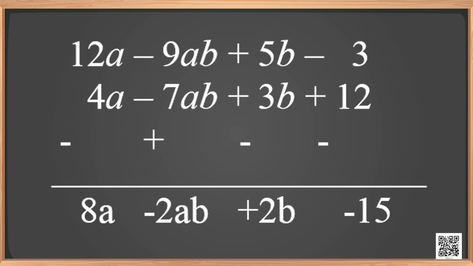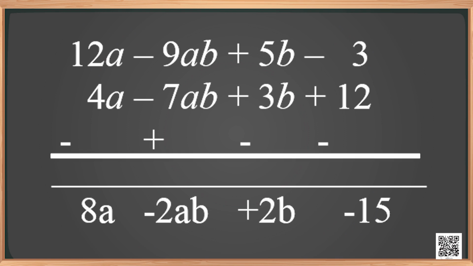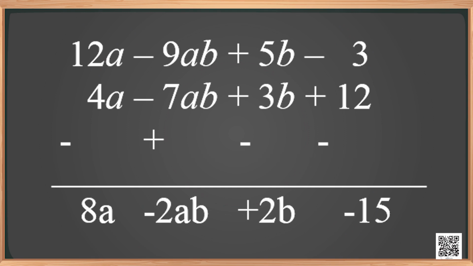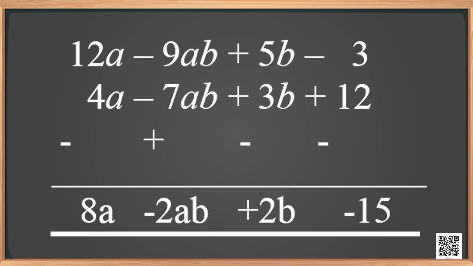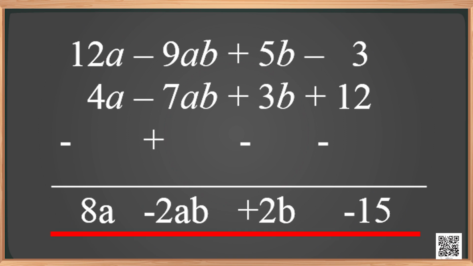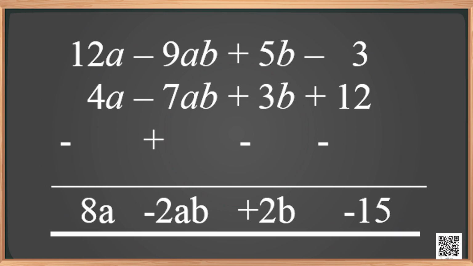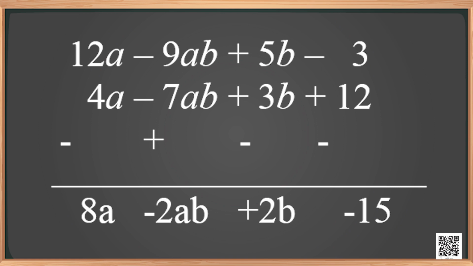We know that subtracting a number is nothing but adding its additive inverse. So, while subtracting an expression, we write the additive inverse symbol in front of each term of the second expression and then add them to the like terms of the first expression. So, you get the result as 8a minus 2ab plus 2b minus 15. Let us try to solve the same problem by the second method.